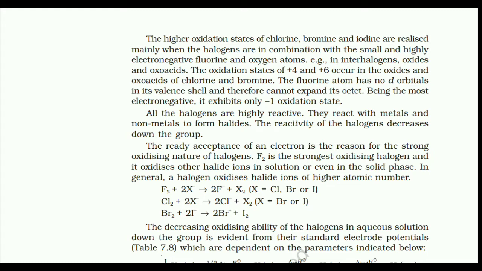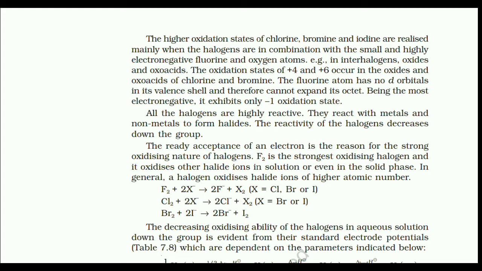The oxidation states of +4 and +3 occur in the oxides and oxoacids of chlorine and bromine. The fluorine atom has no d orbital in its valence shell and therefore cannot expand its octet. Being the most electronegative, it exhibits only -1 oxidation state. All the halogens are highly reactive. They react with metals and nonmetals to form halides. The reactivity of halogens decreases down the group.